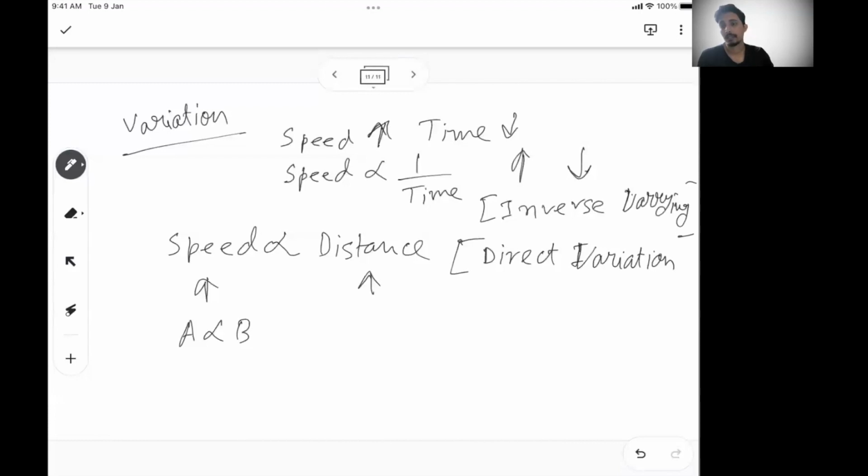But let's say if you increase the price and there is demand for it, so people are buying less of the item because they can't afford it. So if you increase the price, the number of units you sell may be lesser. So price is increasing, your number of units is decreasing. So price and number of units sold are possibly inversely proportional. Price and the profit may be directly proportional.